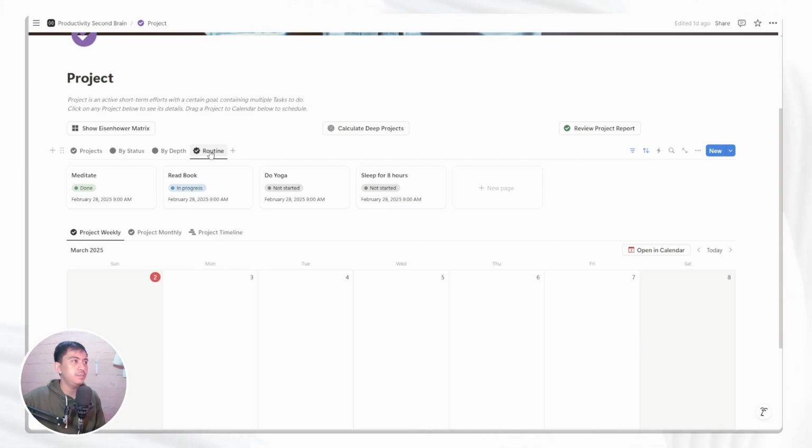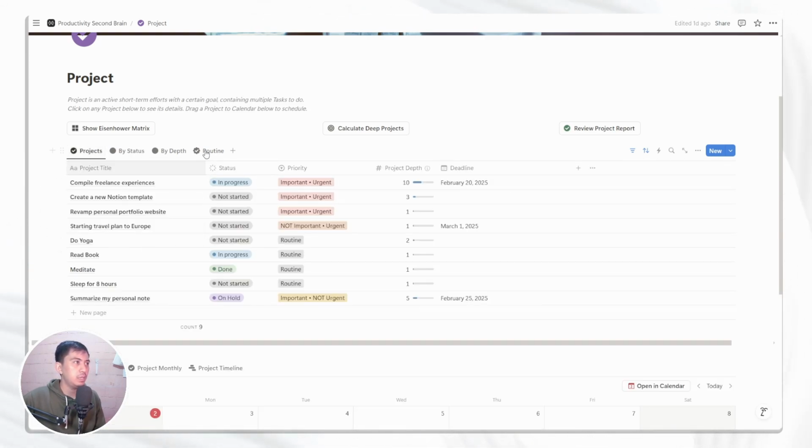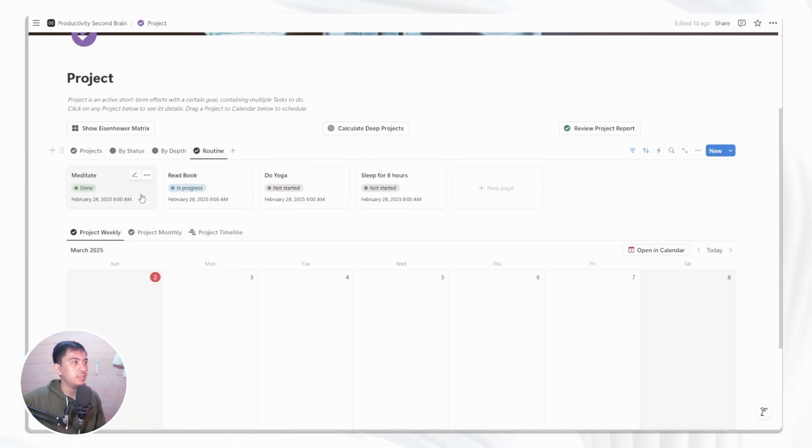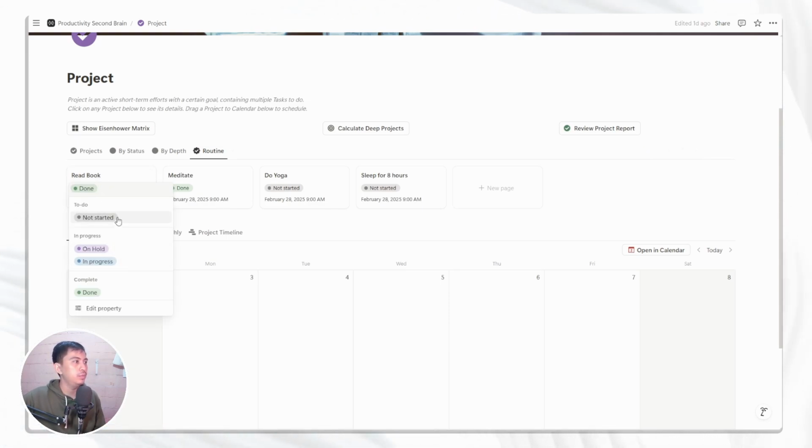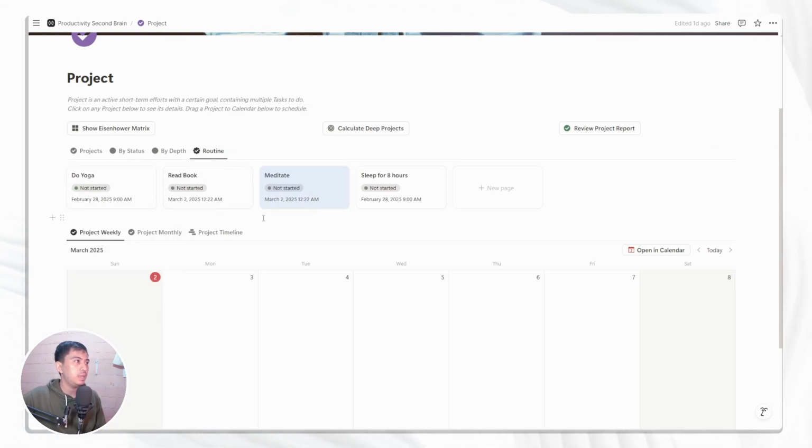And the last one is routines. This one simply filters all of the projects that you need to do repetitively, so you don't have to do it here, but you can also do it in this step. Let's say, hey, I already read a book today, so let's put it done. And let's say this is a new day, then let's say it's not started today, and meditate is not started as well, but this morning I just did my yoga, so let's make it done.